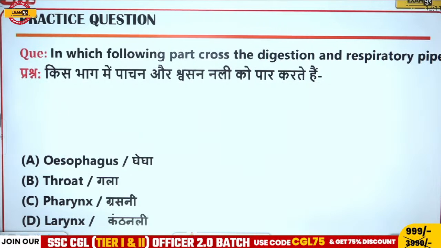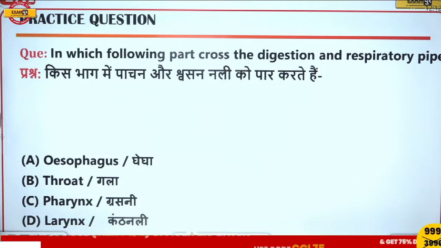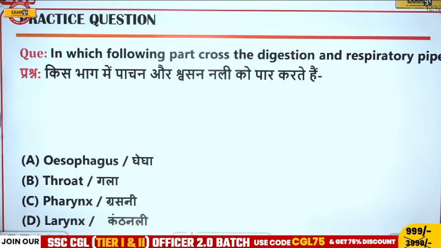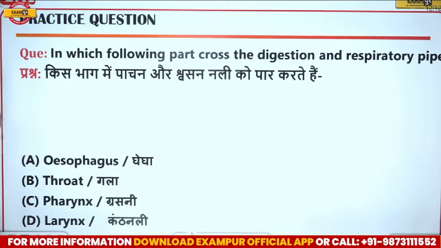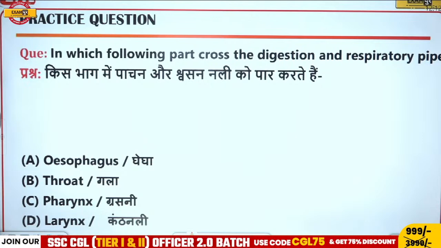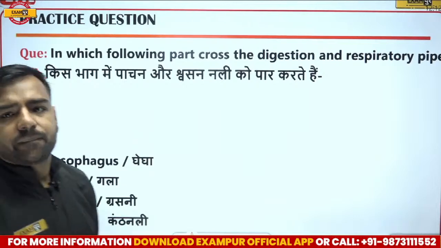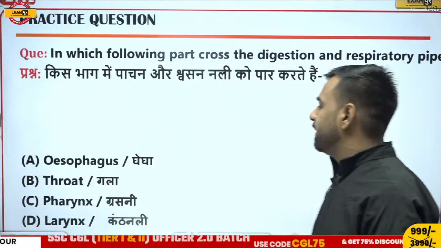Vinod, your answer is pending, please. Avan is going with esophagus. Then, Vinod, your answer is pending. Are you going with Avan? This is very important. Okay, I guess Vinod's comment is coming quite late.